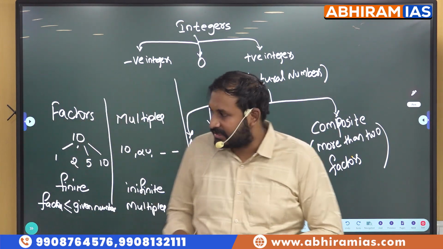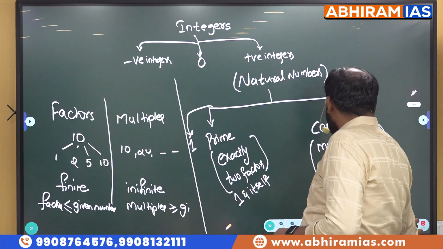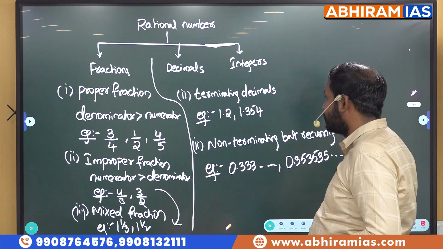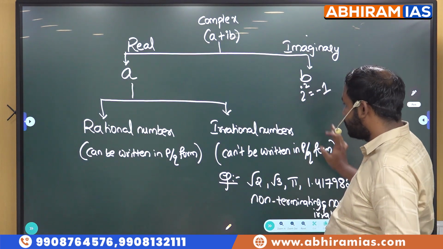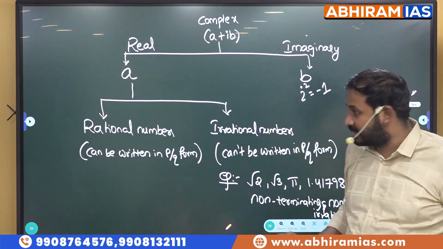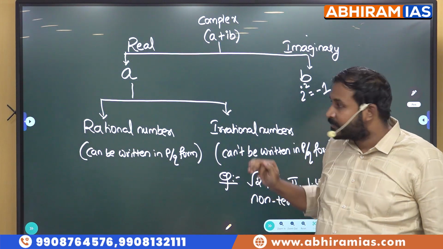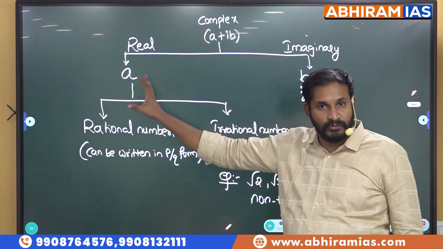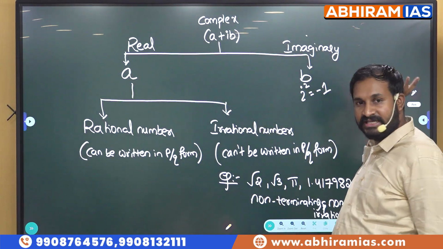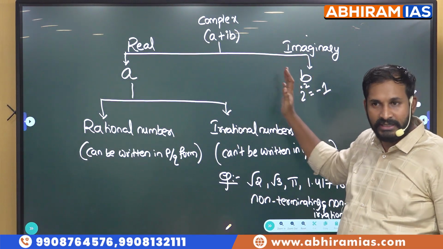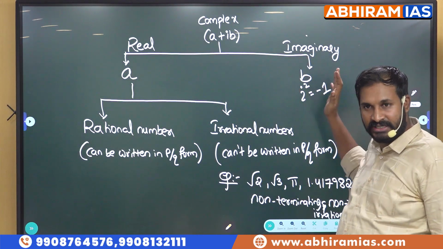So this is the cases which we have. Now what? I hope everyone understood the segregation. First, once again, just as a recap: there is a complex number a plus ib, where a is the real portion and ib is the imaginary portion. We don't read about this imaginary portion.